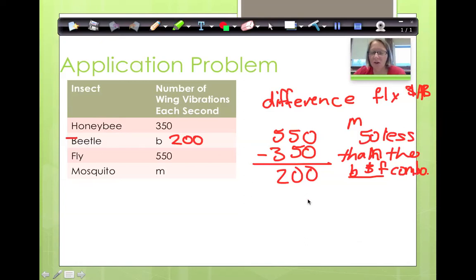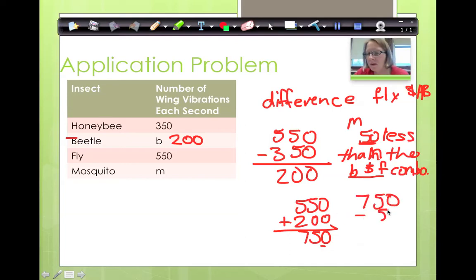So I'm going to do 550 for the fly. Now I'm combining them, so I'm going to add. 5 plus 2 is 7. But then it's 50 less. I can do that in my head, but since I have to show my work, I'm just going to do this. So the mosquito is 700. Great, we figured it out.